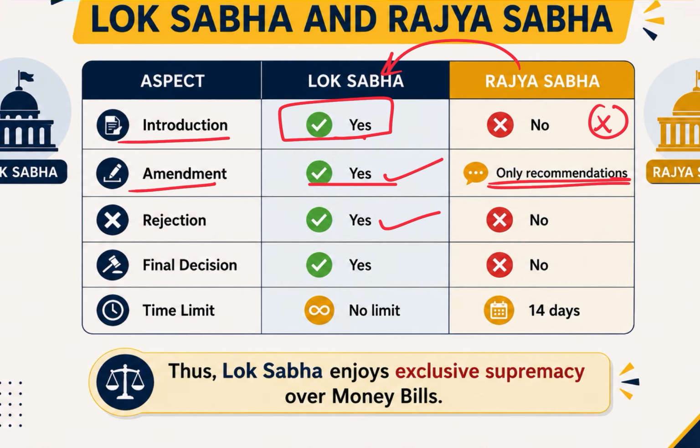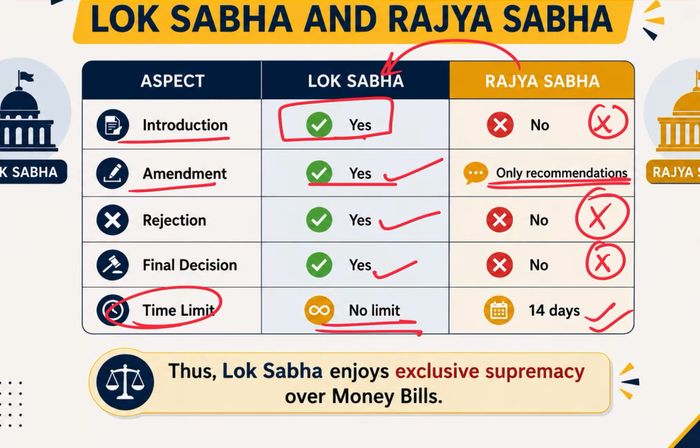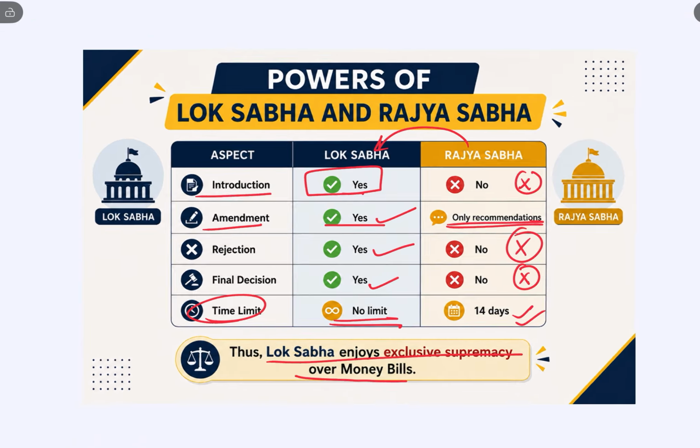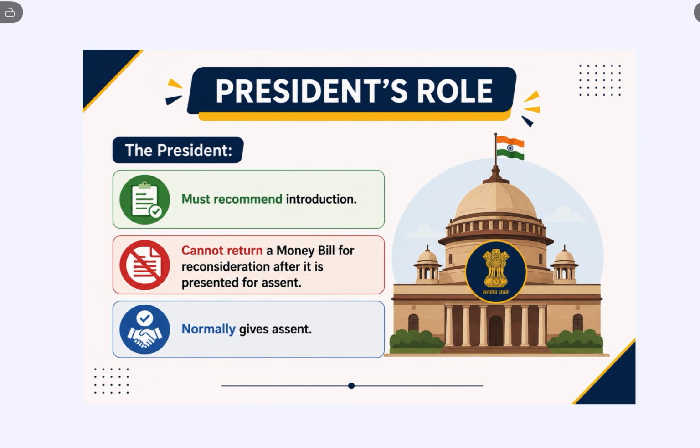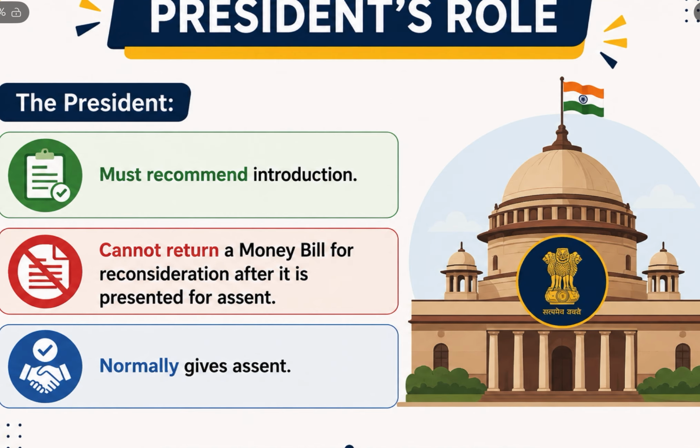But the power is not given to Rajya Sabha, and the final decision is upon the Lok Sabha. The Rajya Sabha has not much say, and regarding the timeline, the Lok Sabha has no timeline in passing the money bill. However, the Rajya Sabha must respond within the 14 days. Thus, Lok Sabha enjoys exclusive supremacy over money bill and has higher control and financial scrutiny over it. When we talk about the President's role, we have already seen that after being passed by the Rajya Sabha, or if it does not respond within 14 days, it is deemed to be passed by both the houses. It is sent to the President.